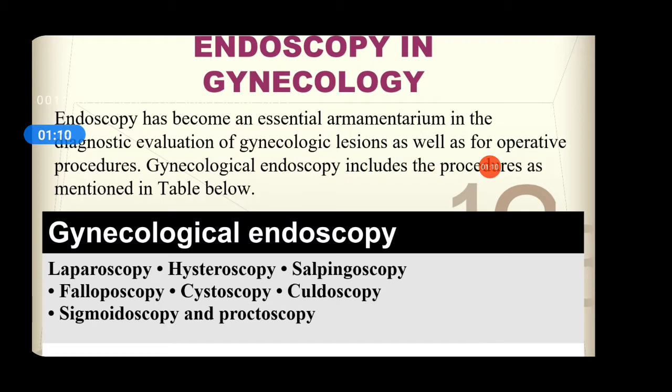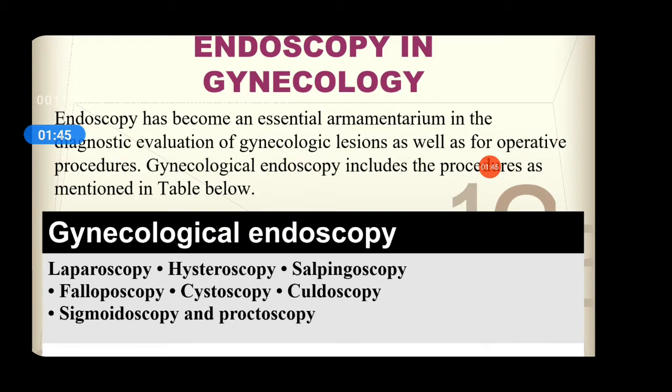Gynecological endoscopy includes procedures like laparoscopy, hysteroscopy, salpingoscopy, falloposcopy, cystoscopy, culdoscopy, sigmoidoscopy and proctoscopy, etc. See, scopy means to visualize with the help of endoscope. If you are visualizing the uterus, then that is called hysteroscopy. Salpinge means the tubes. If you are visualizing the tubes, it is called salpingoscopy. Falloposcopy is the fallopian tube completely. Salpinge is a part of it.